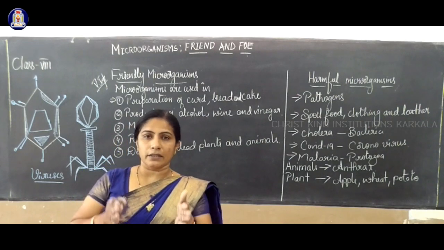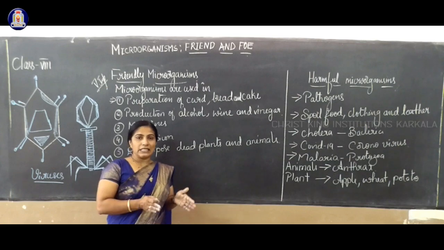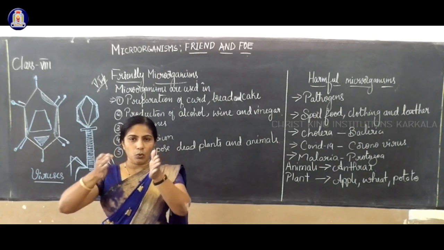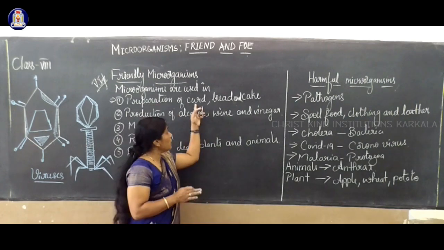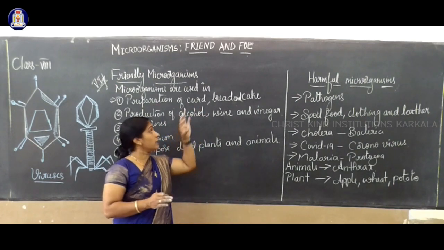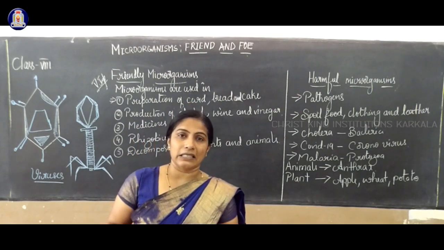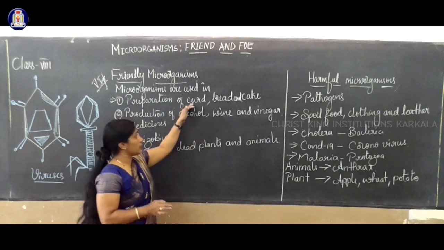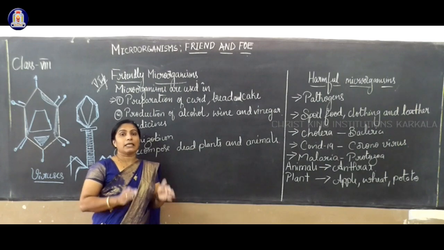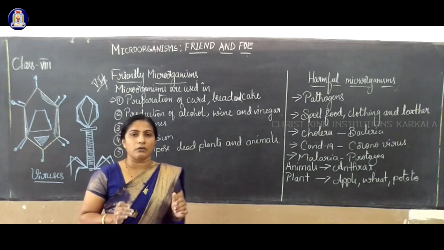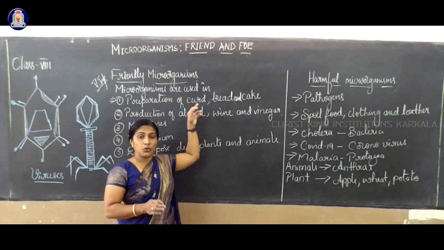The milk will turn into curd. So how is it possible? Milk is in liquid form. When it converts into curd, that is called semi-solid form, a thick form. When you add curd, lactobacillus bacteria will convert milk into curd. Maybe you have observed in your kitchen, mother is preparing the curd using milk.